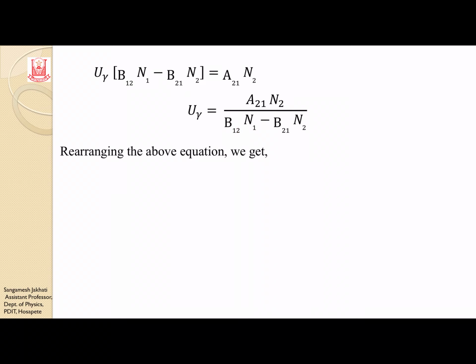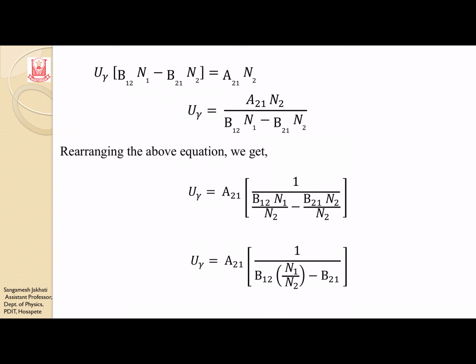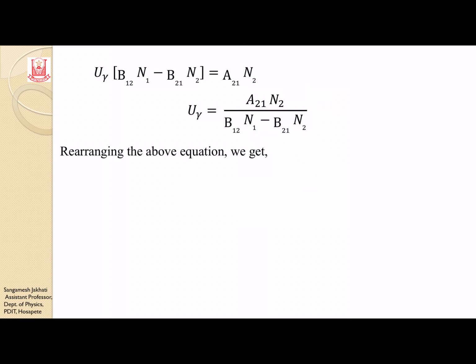Rearranging the above equation, we get: I am taking this A21 term out and bringing the numerator term N2 to the denominator.